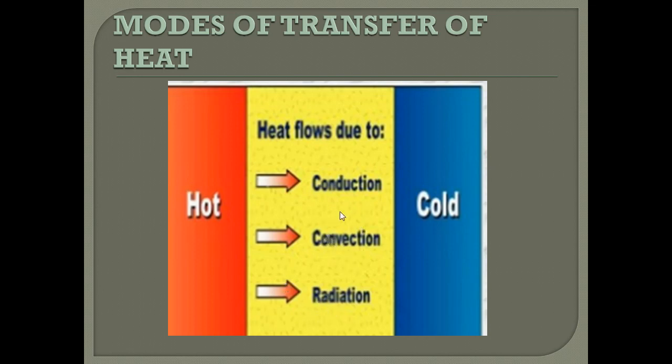Okay, so what are the three modes by which the heat will get transferred? Conduction, convection, radiation. By these three ways only heat can be transferred from hot body to the cold body. So let us see briefly about conduction, convection and radiation in this class.